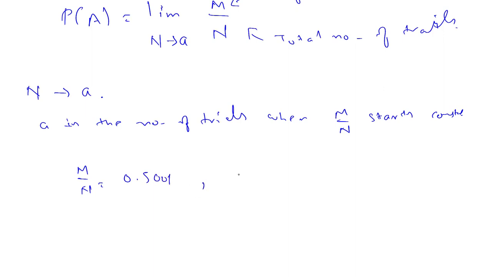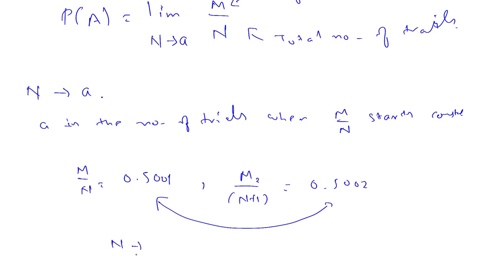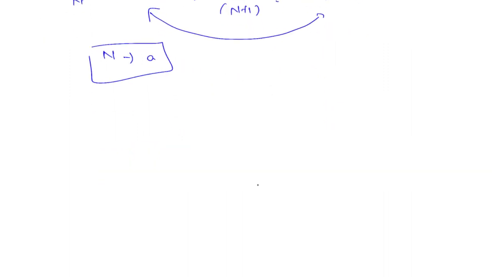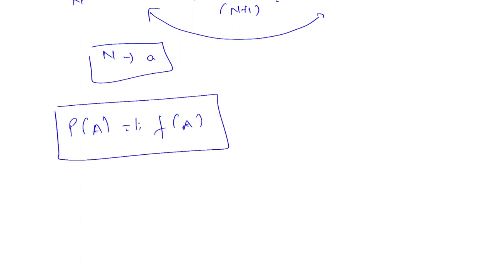Now if you slightly increase the number of trials to n plus 1, with m2, this will also be closely related. When this starts happening, then this n we can take as A. This is the number of trials we must take so that the m by n ratio tends towards the same value. At this moment, your probability of getting A will be equal to your frequency. So this is a new definition for your probability.